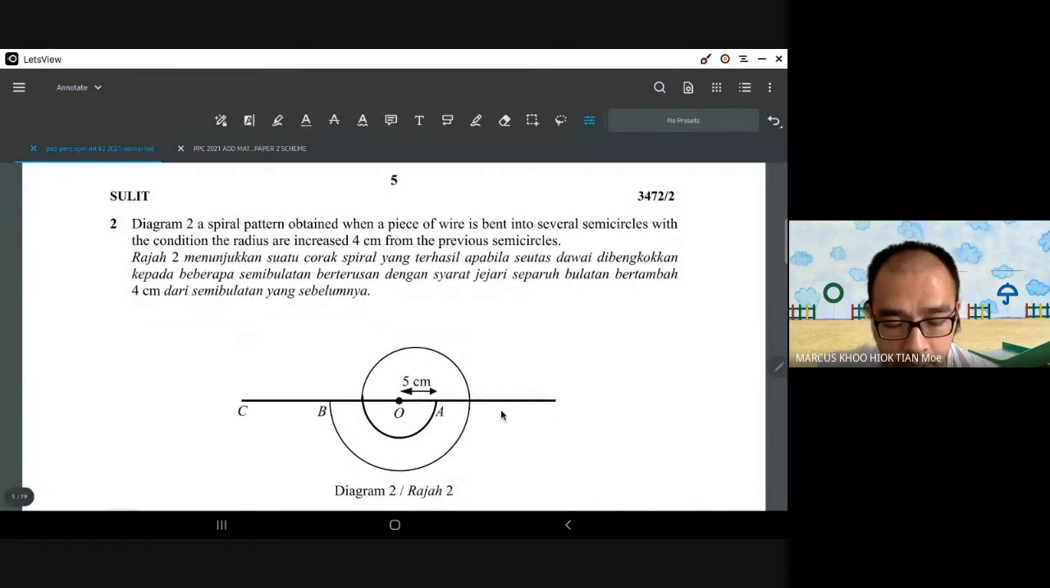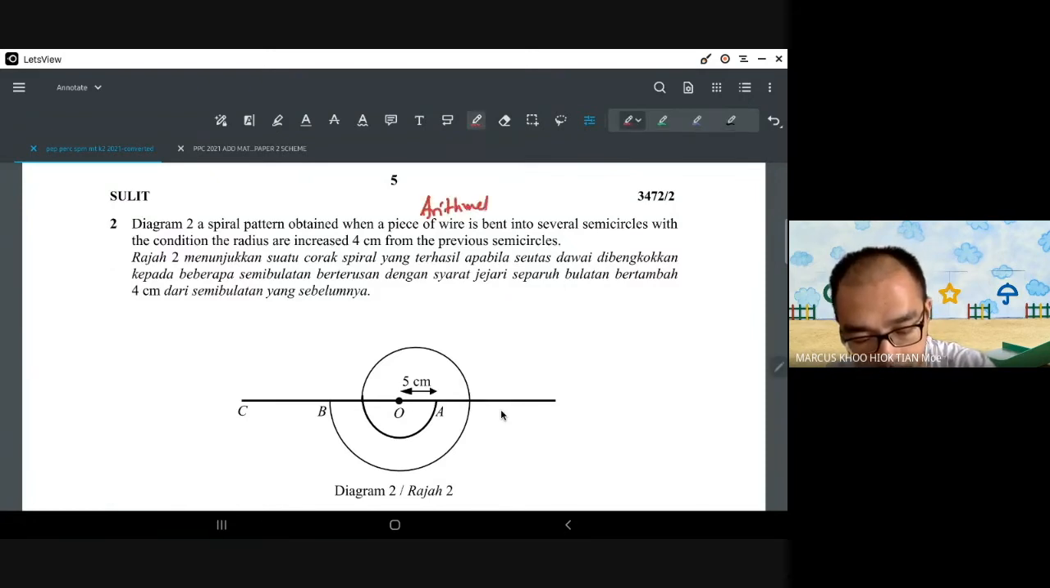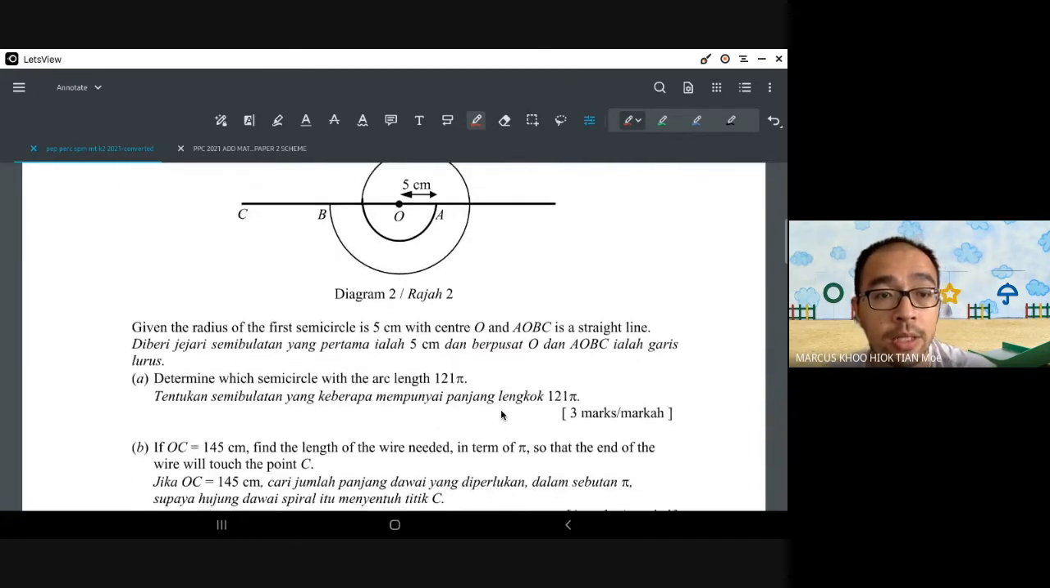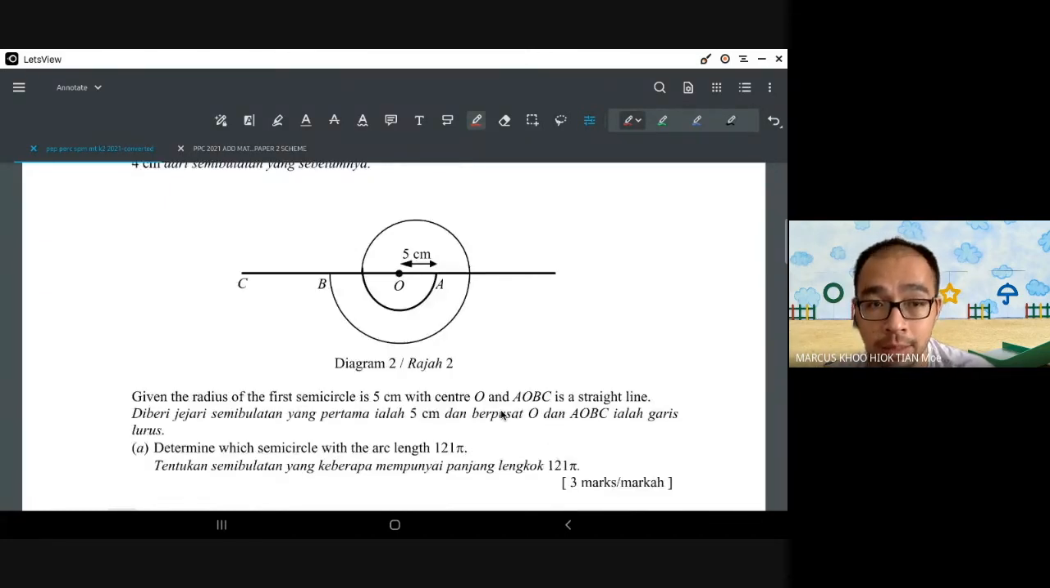Spiral pattern obtained when a piece of wire is bent into several semicircles, and the radius is increased 4 cm from the previous semicircle. So this tells us that this is an arithmetic progression. This is the first thing, because it is increasing at a consistent rate. It increases 4 cm every semicircle. Given the radius of the first semicircle is 9 cm, the center O and AOBC is a straight line, determine which circle has the arc length of 121 pi.